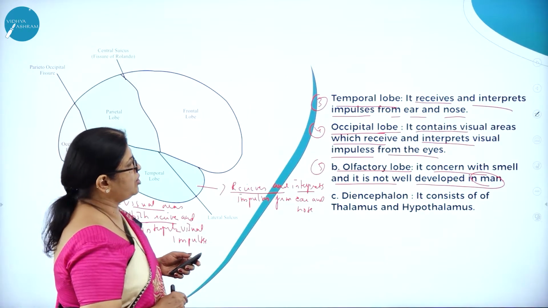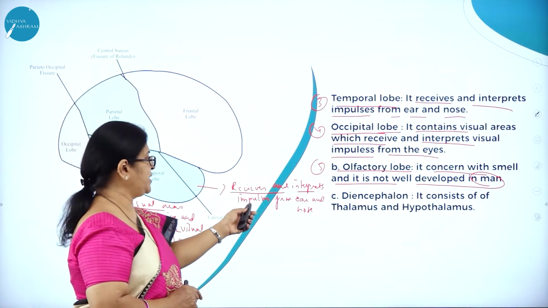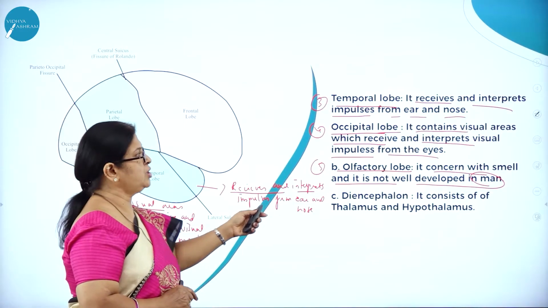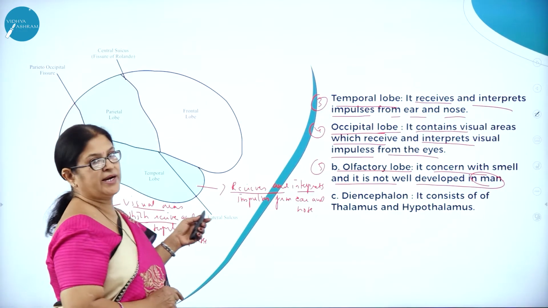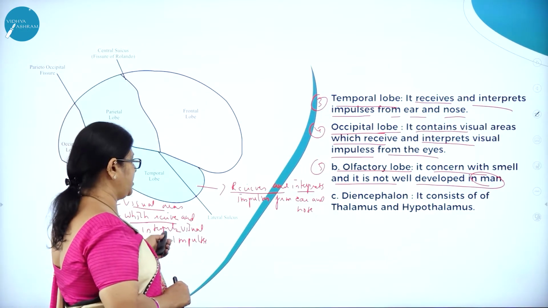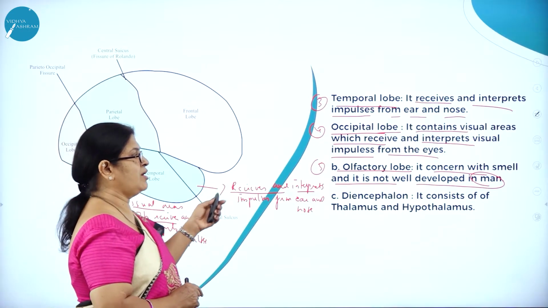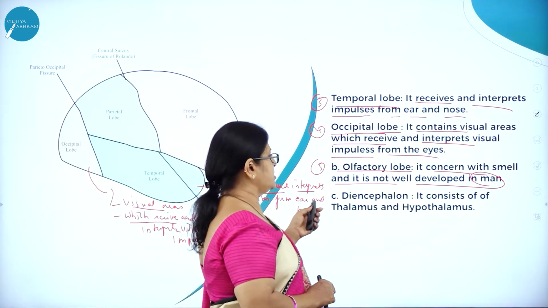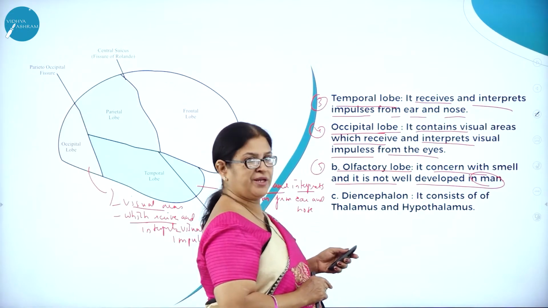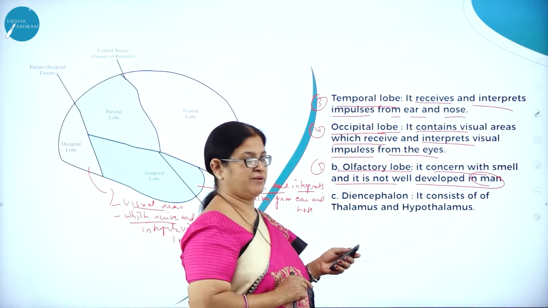Then the temporal lobe receives and interprets impulses from ear and nose. The occipital lobe contains visual area which receives and interprets visual impulses. The olfactory lobe is concerned with smell, but it is not well developed in man. But in animals, it is well developed.